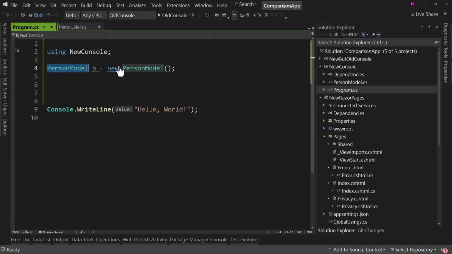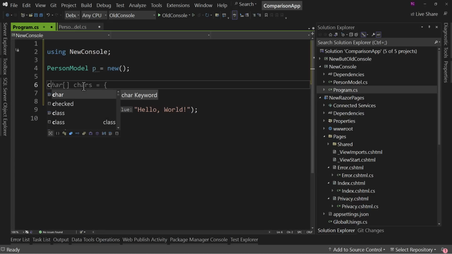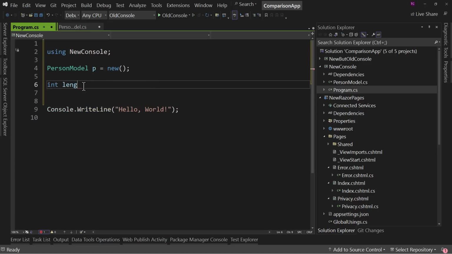So I prefer to have this where I'm not repeating myself, but I also have it in line, much more readable PersonModel p.